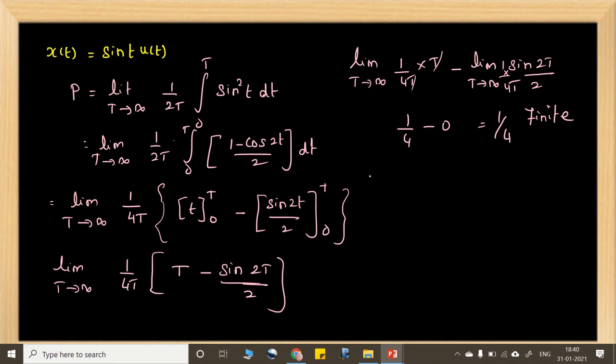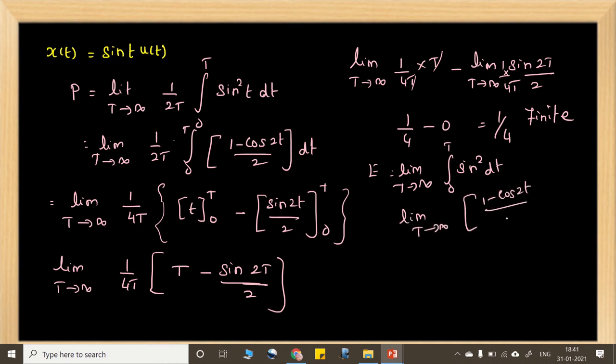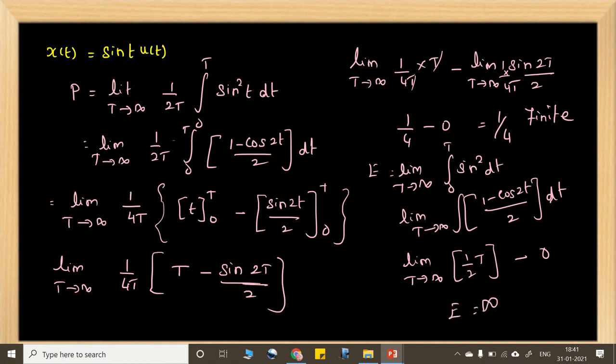If you calculate the energy of this signal, E equal to limit t tends to infinity, integral 0 to t sine square t dt, then limit t tends to infinity 1 minus cos 2t divided by 2 dt. Then here limit t tends to infinity 1 by 2 into t minus the cos 2t term, which is already 0. So when you apply limits, the energy becomes infinite. Okay. So the given signal x of t equal to sin t u of t is a power signal.